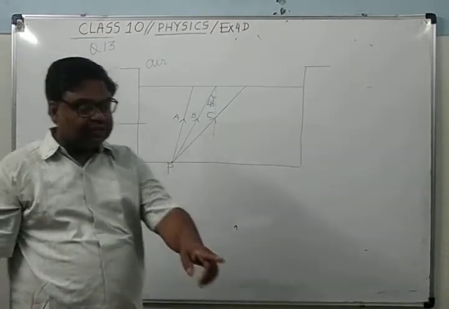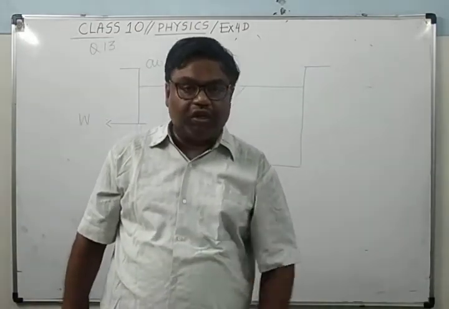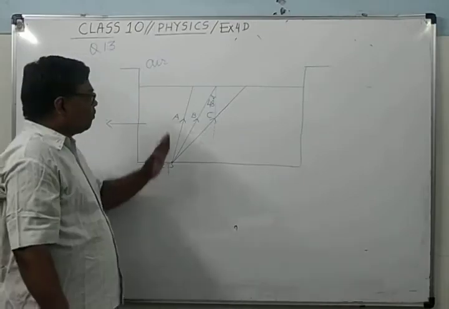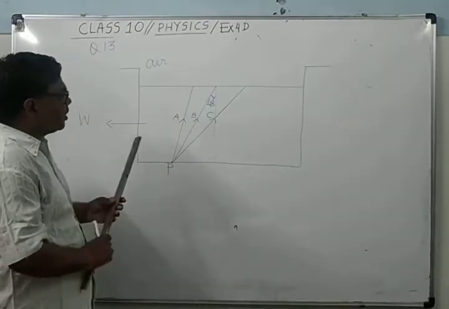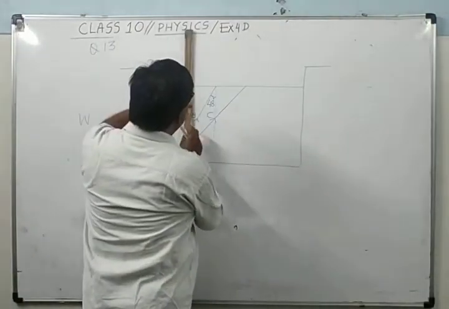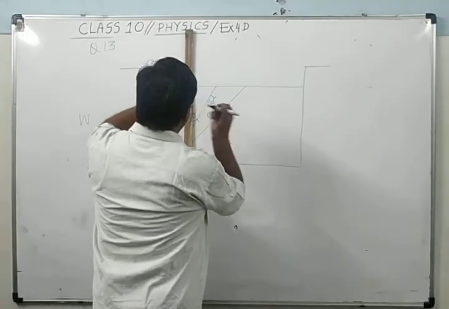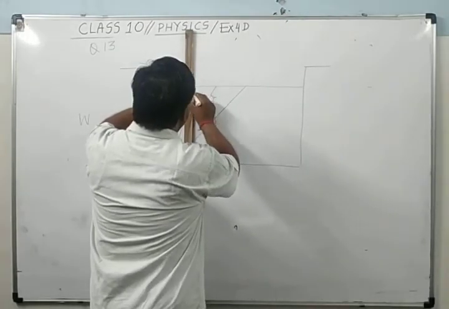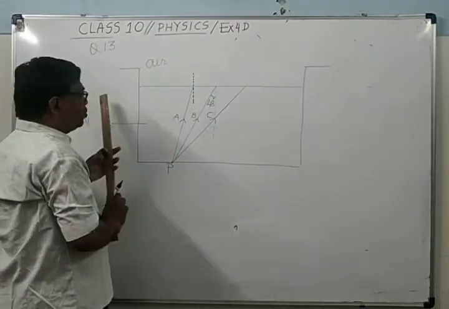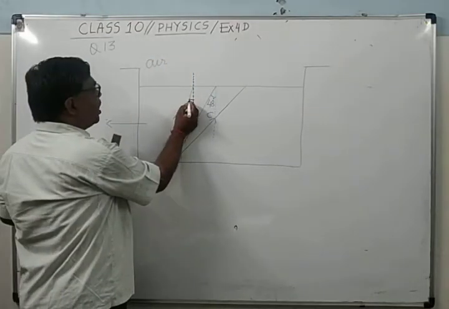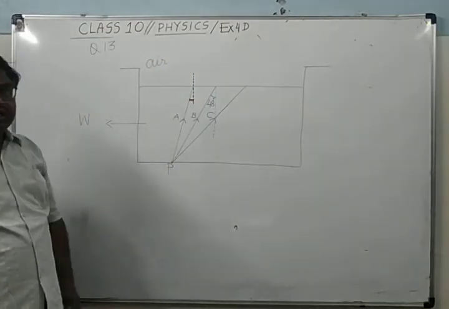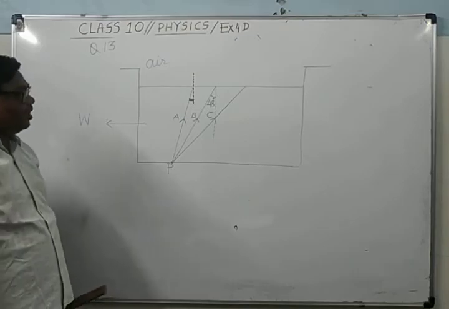In the question, the critical angle is given as 48 degrees. So what should be the angle of incidence for ray A? If you see, this will be smaller than 48 degrees.